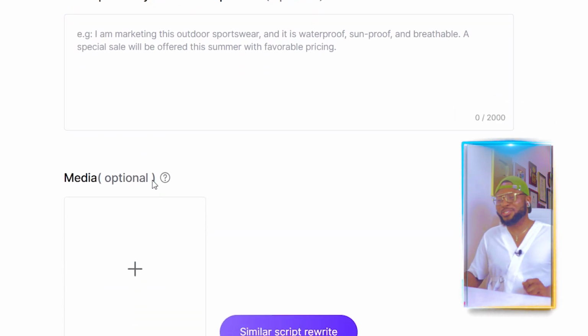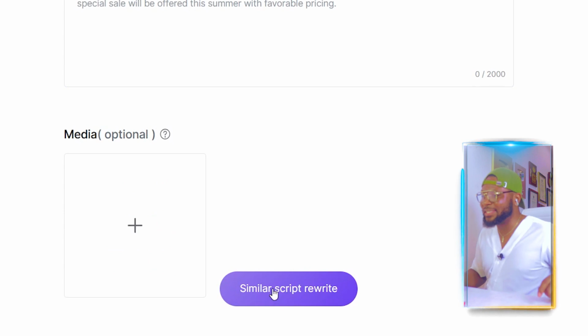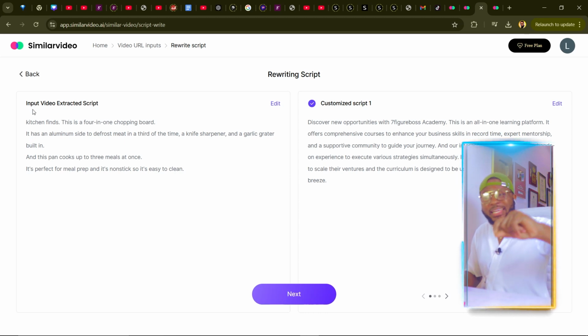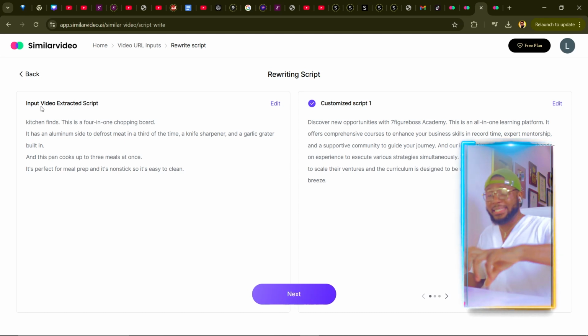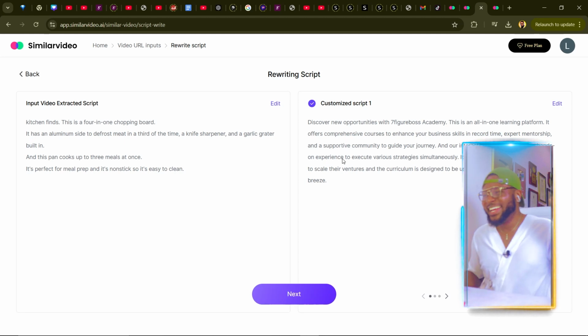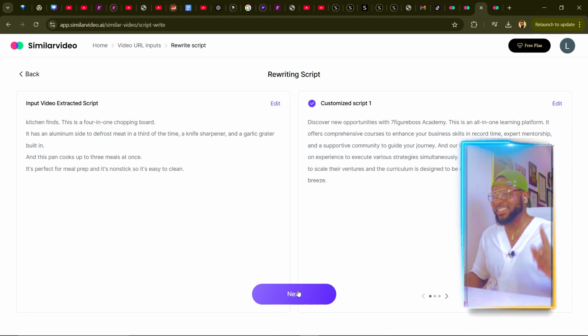And then the next thing I'm going to do is click on similar script rewrite. So it's going to rewrite that script for us. So now you can see that it has generated a script for us. What it did is that it extracted the script from the video whose link we added, and then it used it to construct a better script for us, which is on this side, right? Now what we are going to do next is click on next.